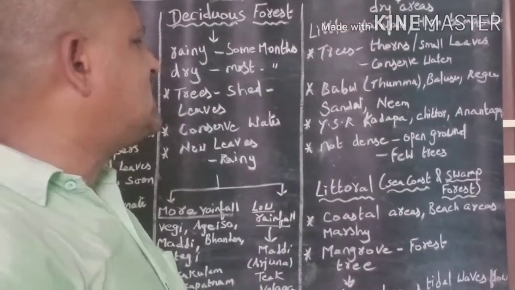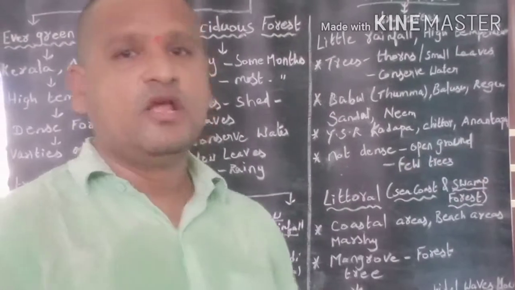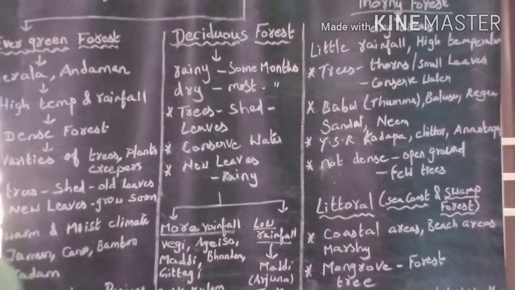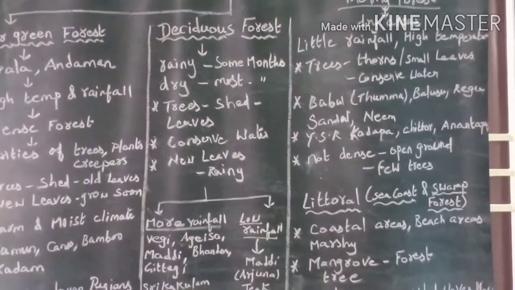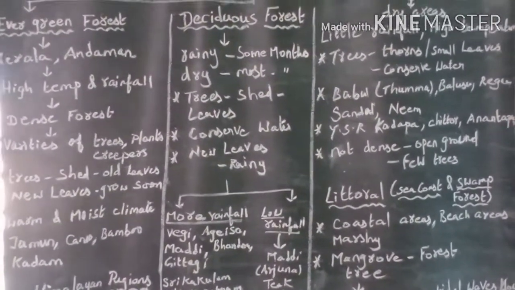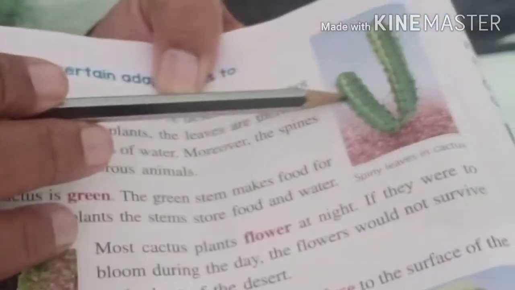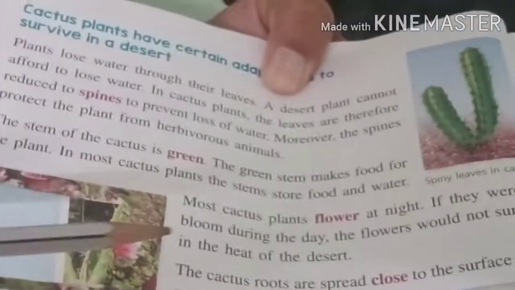Okay, thorn forests are not dense. They are open grounded with few trees. Children, let me show the trees grown in thorn forest. Children, the trees grown in thorn forest consist of thorns.